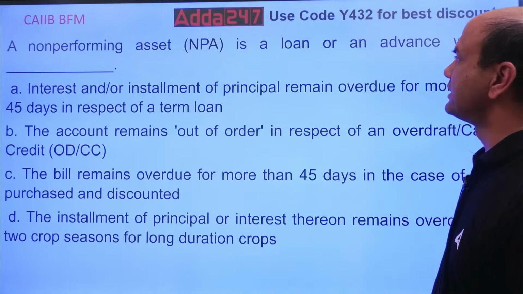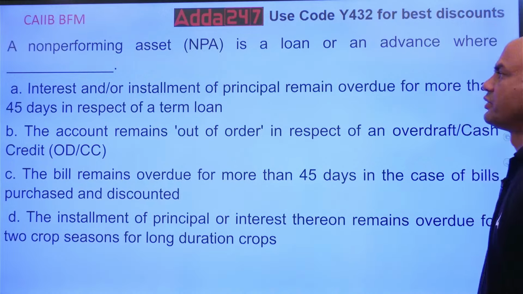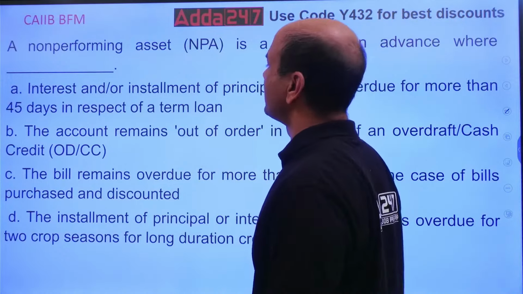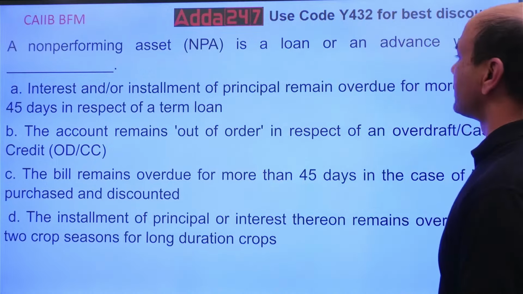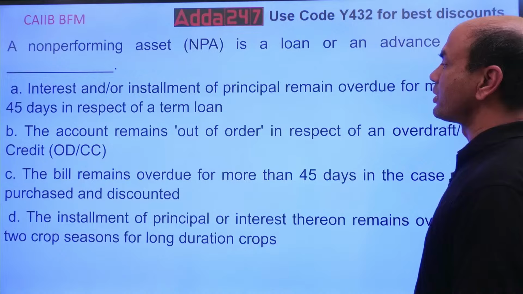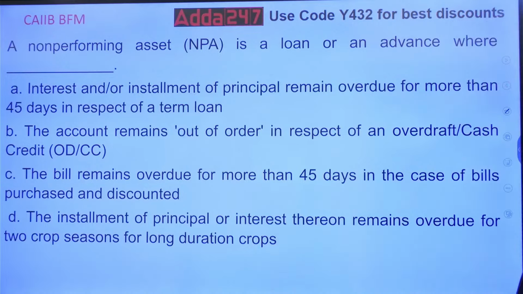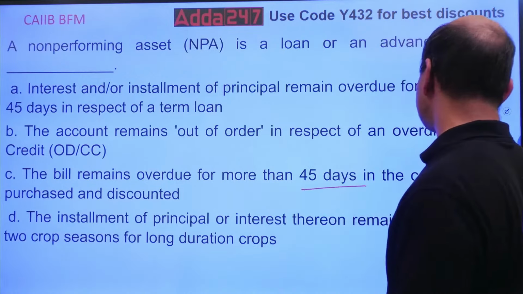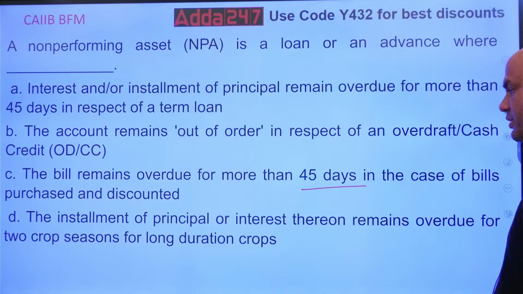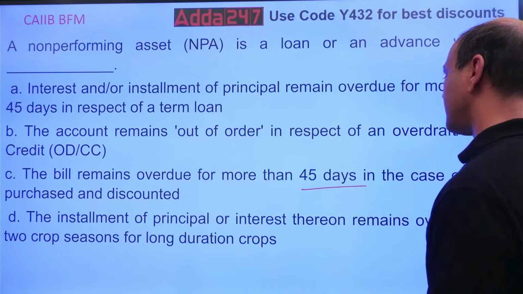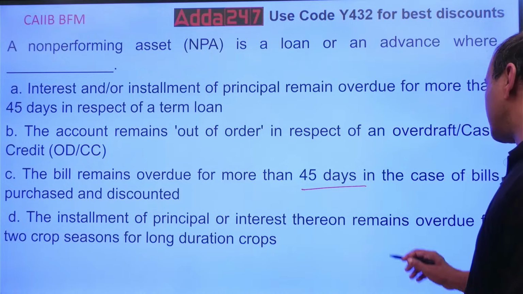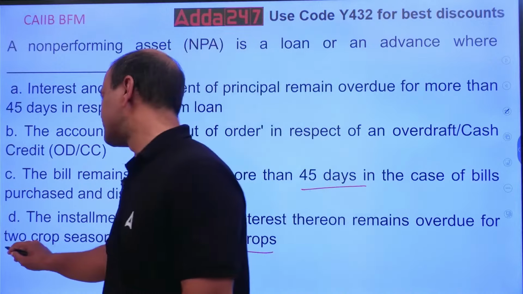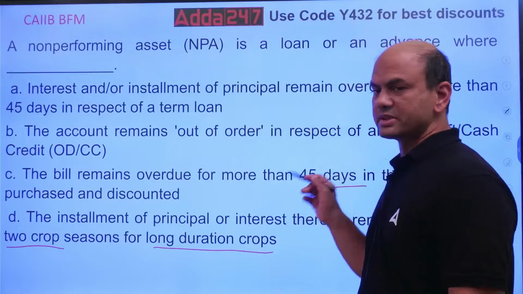A non-performing asset is a loan or an advance where? So what is an NPA? Interest earned or installment of the principal remains overdue for a period of more than 45 days. The account remains out of order in respect of overdue cash credit, ODCC. The bill remains overdue for more than 45 days. In case of bills purchased and discounted, the installment of principal or interest thereon remains overdue for 2 crop seasons for long duration crops. So which one of them is correct?